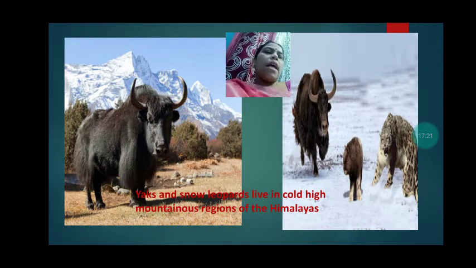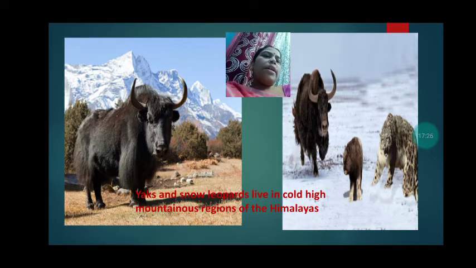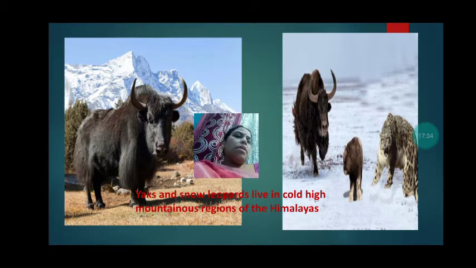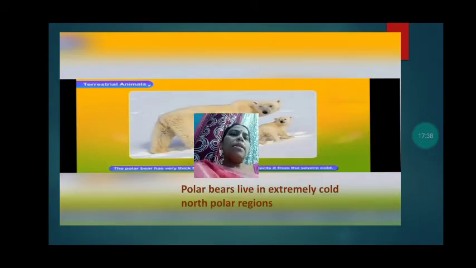Then see, yaks and snow leopards. They live in cold high mountain regions of the Himalayas. So their body has adapted itself to live in the cold, mountainous areas, the Himalayas.